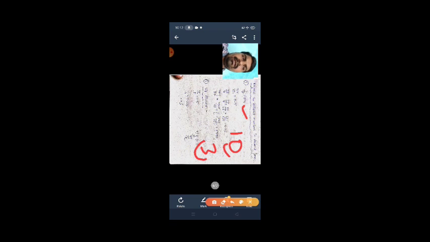0.3. And next, the second one you observe, 315 by 100. Here 100 is there. So how many zeros are there here? There are 2 zeros. So here 315 is there, and actually the point is there. So 2 zeros, this point comes to the left side up to 2 digits. 1, 2. So what is the answer? 3.15. How to read? 3.15, not 3.15. 3.15 is the correct one.